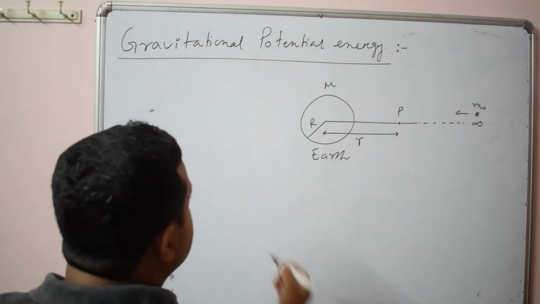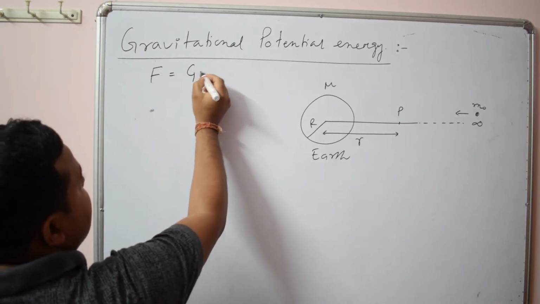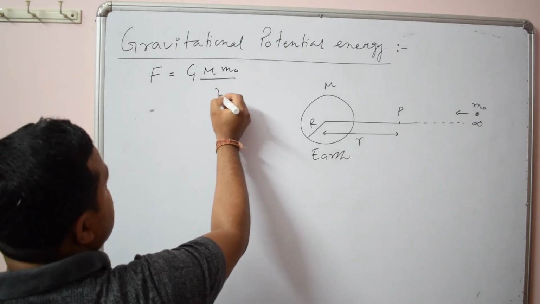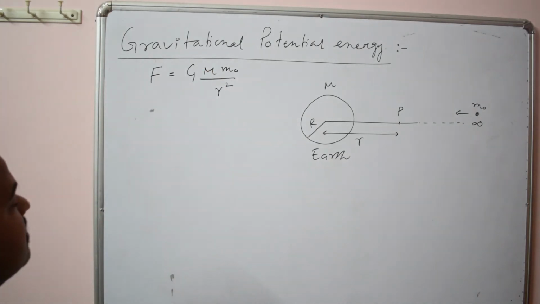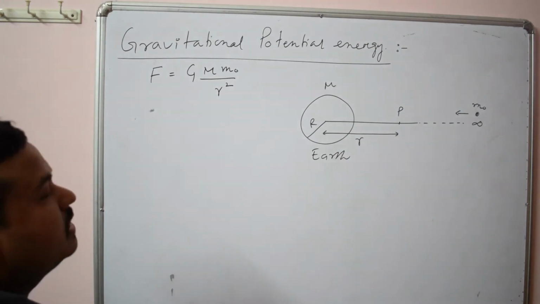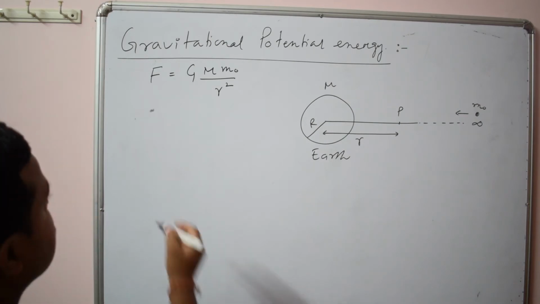So what do we do? Here you know the formula of gravitational force, F equals G m naught by r square. Since it is a variable force, as you see, it depends on distance, you can use the formula of work done for a variable force.